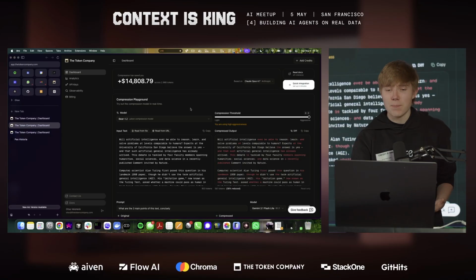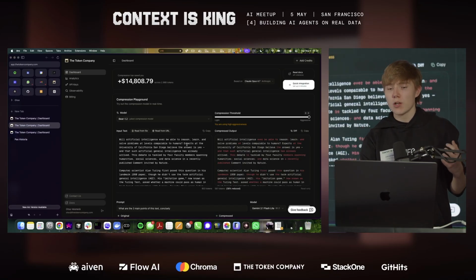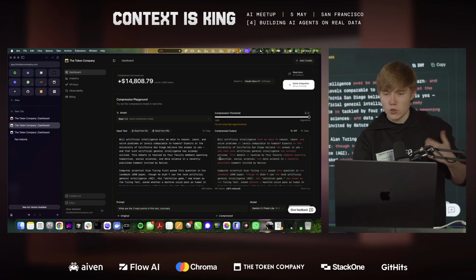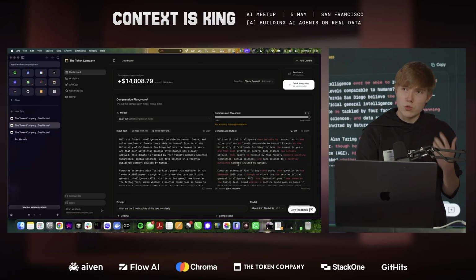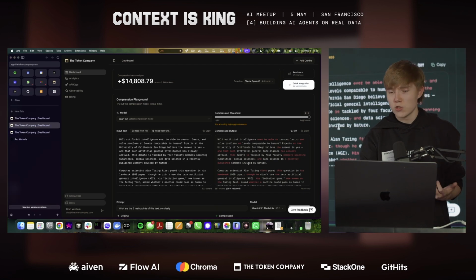So here I did not prepare a slide deck, but I do have our own dashboard from our company website. And here's an example of what we do. We basically use machine learning models to analyze context, analyze token level importance, and get rid of tokens that do not bring any meaningful information to the context and wouldn't affect the future output of an LLM.